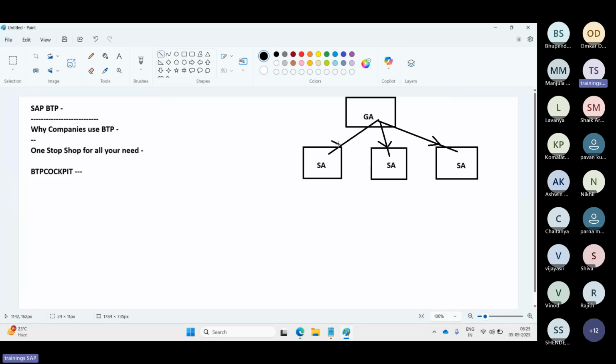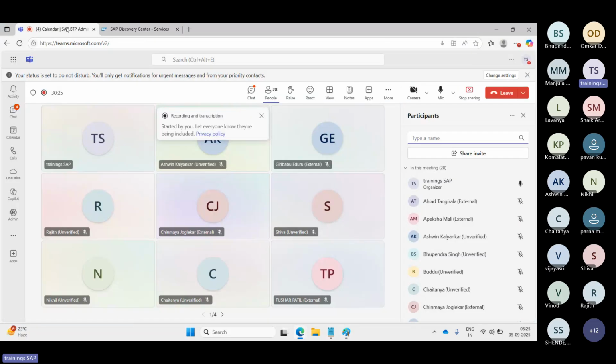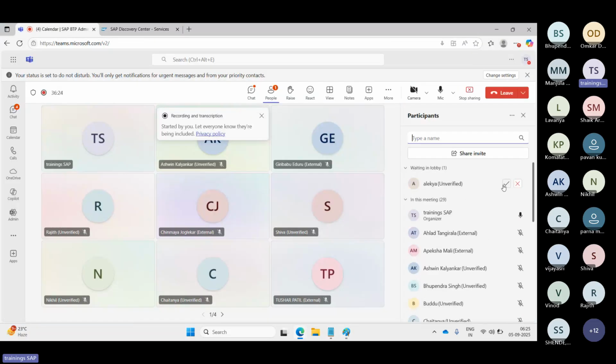From the global account to sub accounts, we have to derive the sub accounts based upon our landscape. We have to subscribe here. Global accounts are the top level accounts that are assigned to our company. Based upon the services they assign to our company, we need to purchase and work on that part here, right?